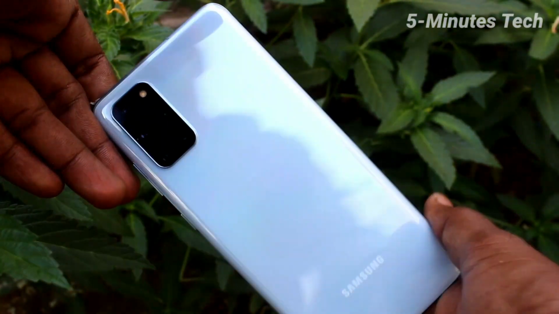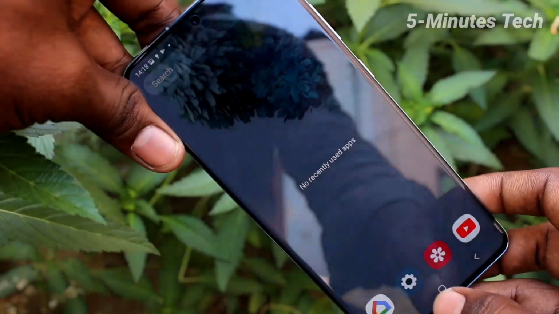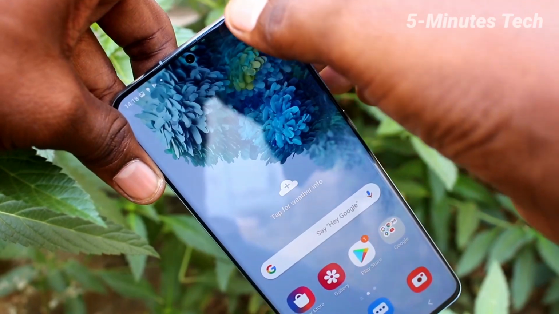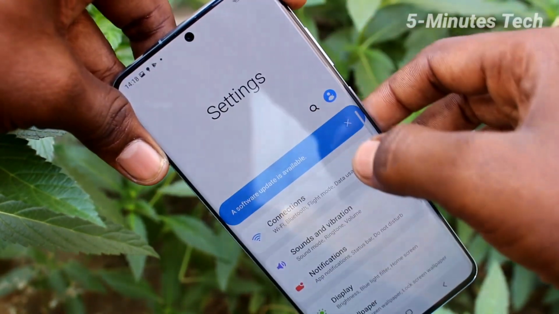This is Samsung Galaxy S20 Plus smartphone. In this video, we will learn how you can set ringtone in your phone Samsung Galaxy S20 Plus. First of all, go to the settings in your phone. Click here for settings.